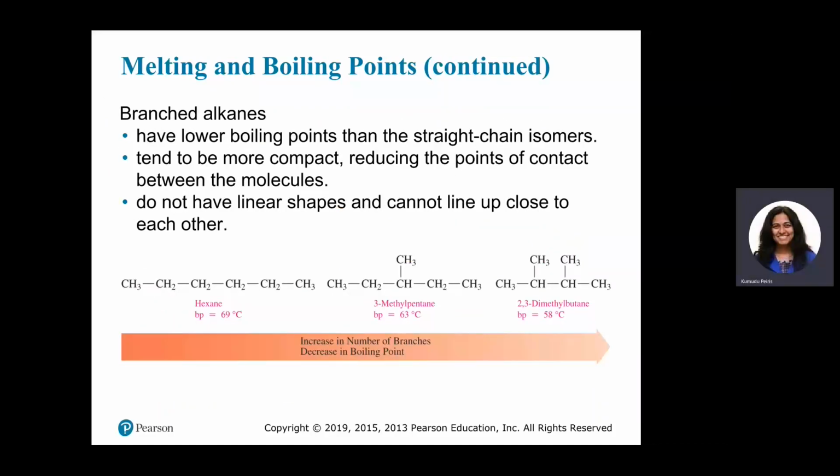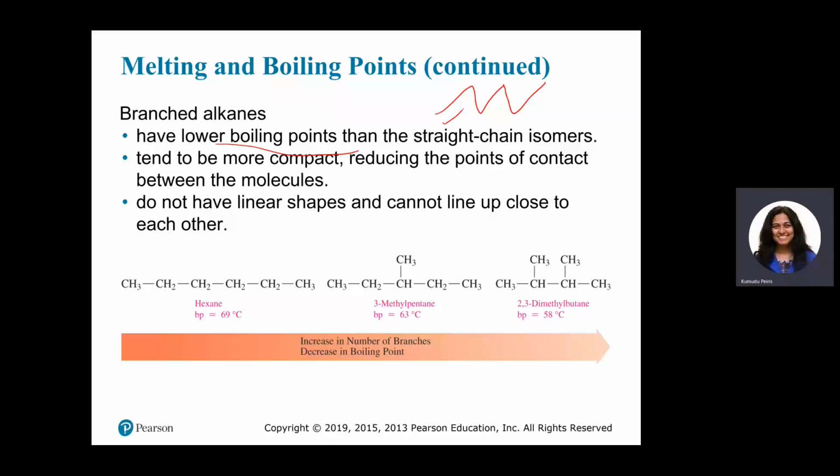Branched alkanes have lower boiling points than their straight chain isomers. Again, that can be explained by the arrangement of these molecules, because branched alkanes cannot be nicely arranged like a straight chain.